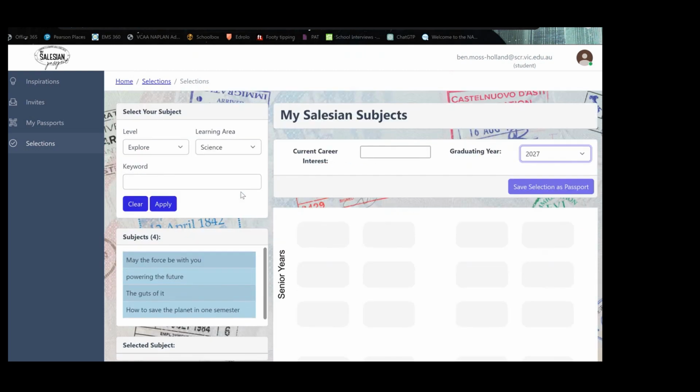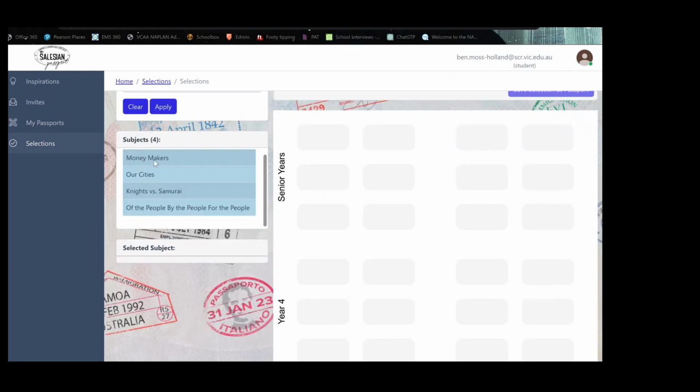When they're using this planner, they can search for subjects based on the level, for example, explore, and based on the learning area. So they may wish to look at explore level humanities subjects. And down the bottom here, it will come up with the options that fall into that category.